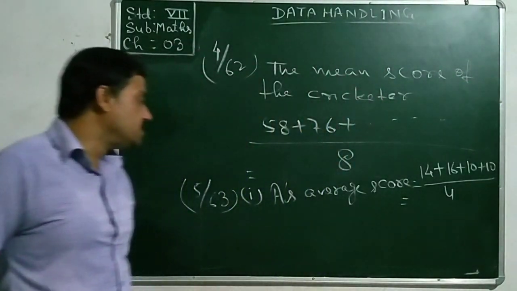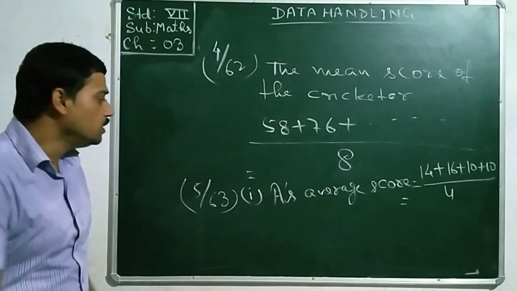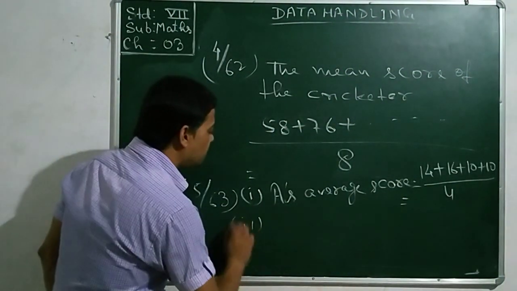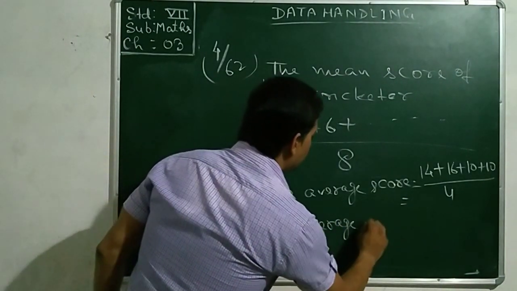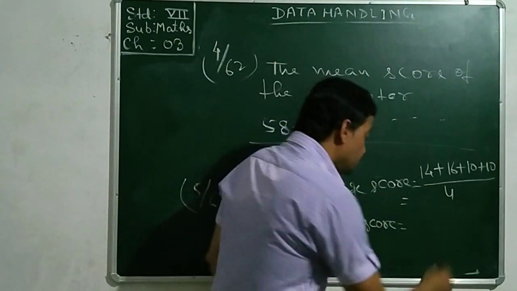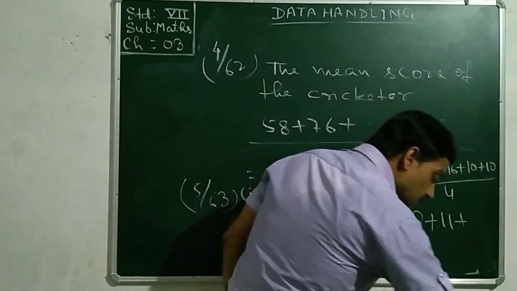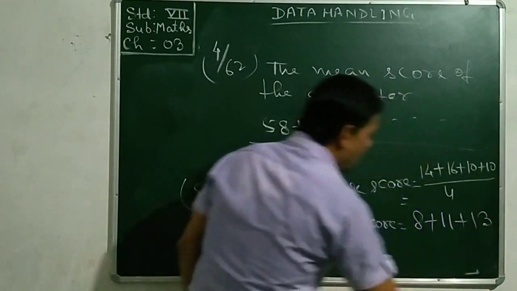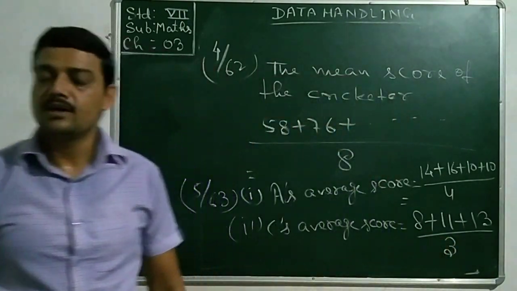The next question asks how to find out C's average score. C's average score: C played only in 3 games, that is 8 plus 11 plus 13, and we will divide it by 3 only.